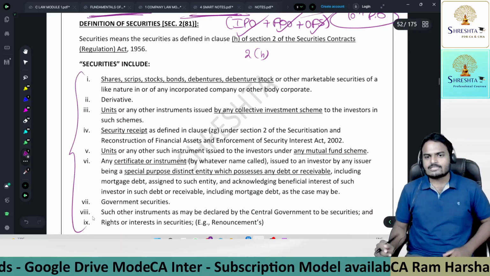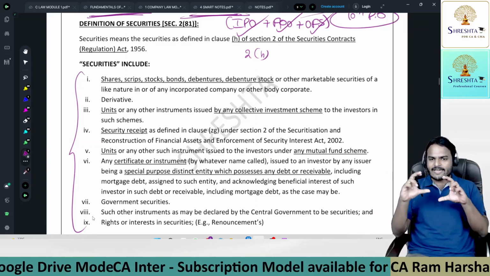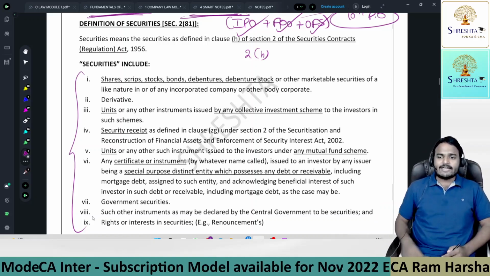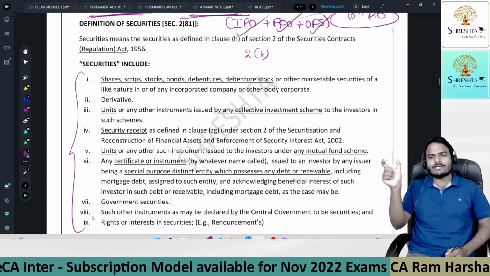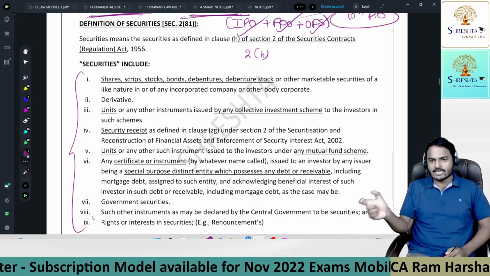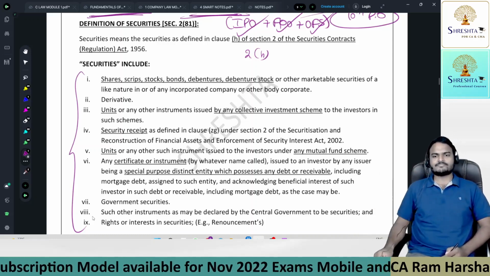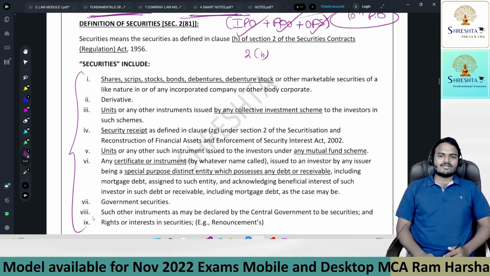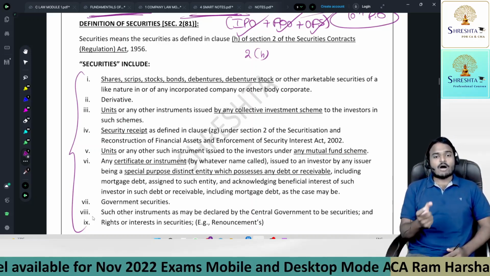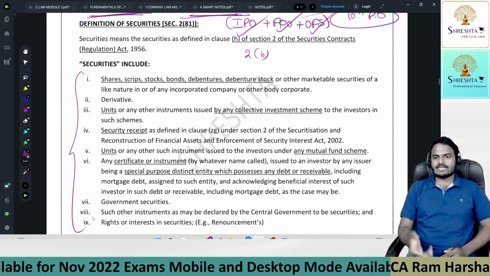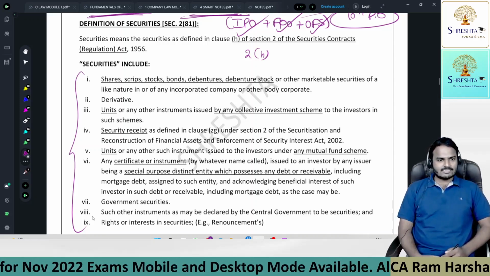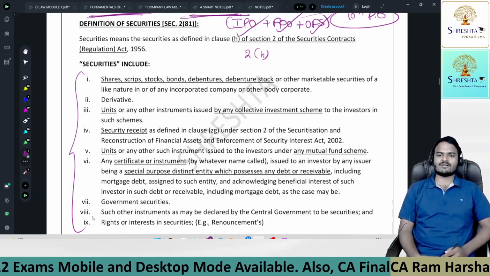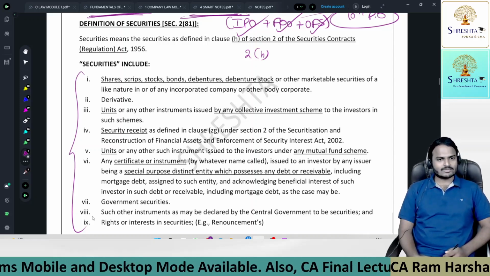Just imagine if I copy the securities definition, you can find it in the material. If I copy this definition from the Securities Contract Regulation Act and keep it in the Companies Act 2013, what happens? Every time they amend the word securities in the Securities Contract Regulation Act 1956, it requires amendment in the Companies Act. So it's duplication, double work. Amendment to the act requires approval of Parliament, the legislative department, so it requires permission of Parliament and the President of India. So definitely time taking, right?